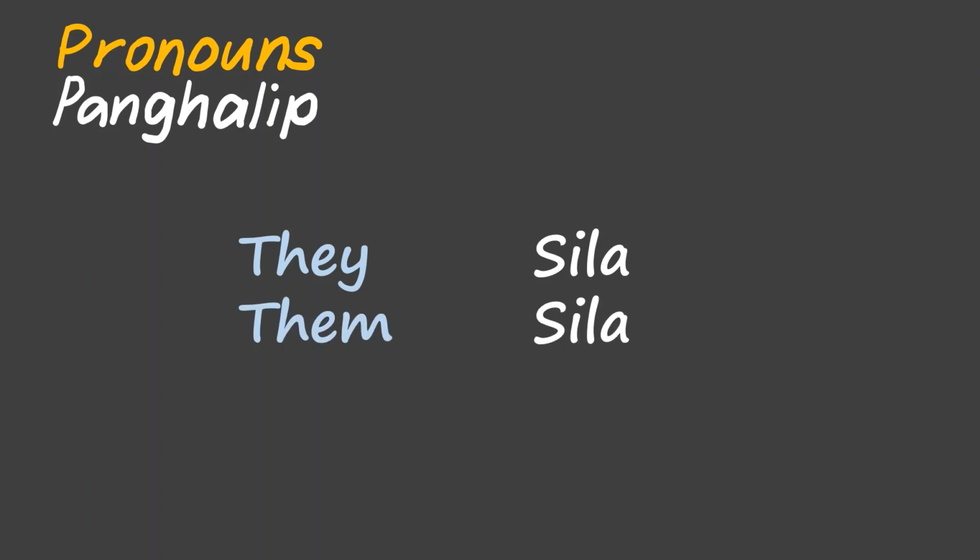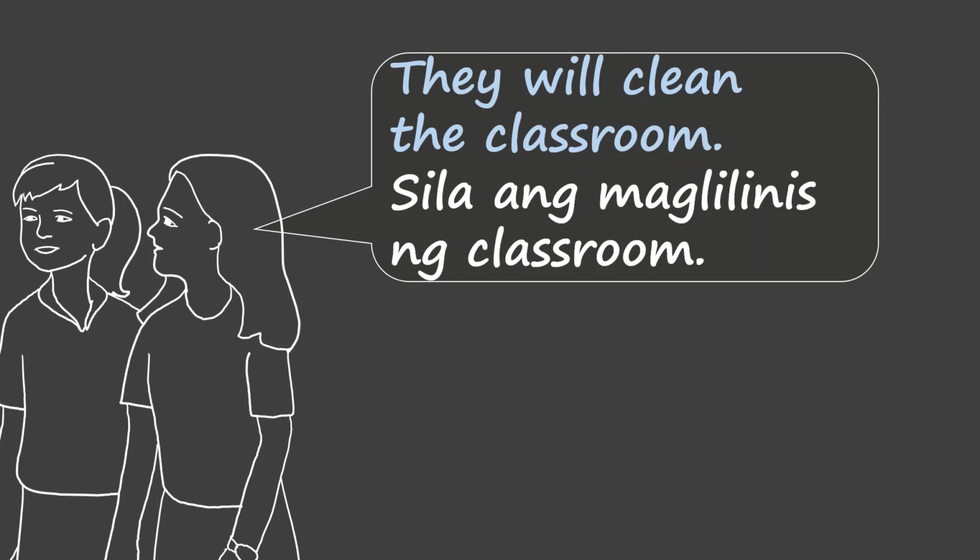Now let us look at one more set of pronouns or panghalip. They is sila, them is also sila. We use sila for talking about other people. Here is an example where Anna and Abby are talking about Jane and Jen. Anna said, "They will clean the classroom. Sila ang maglilinis ng classroom." They, sila, will clean, maglilinis.